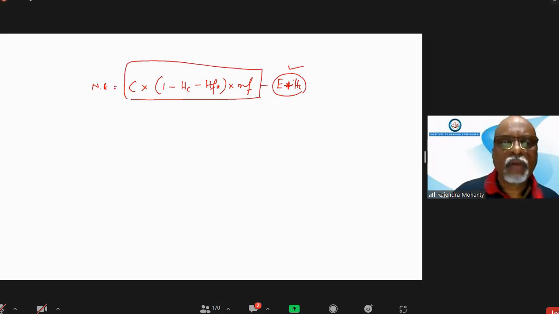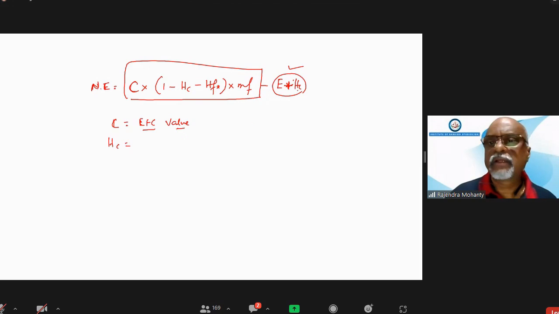Now, net exposure equals C, where C is the collateral value, the EFC value of eligible collateral available. HC is the haircut of collateral.